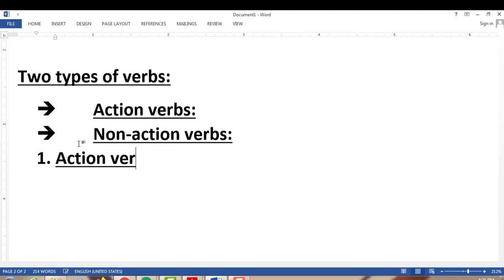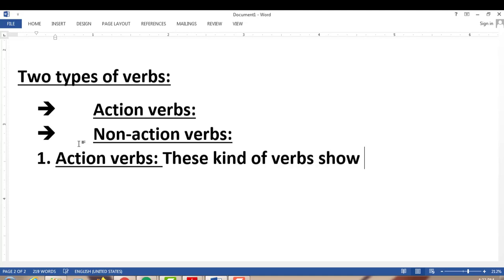These kinds of verbs show a physical action.